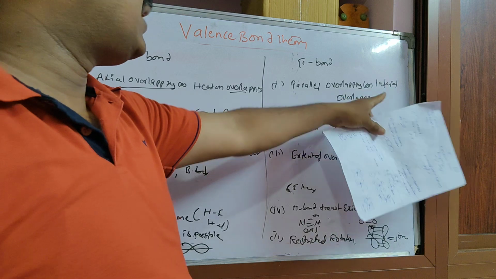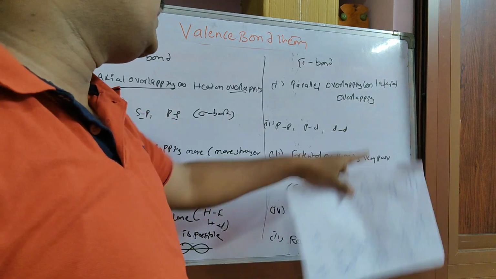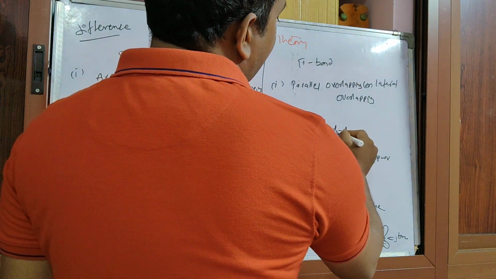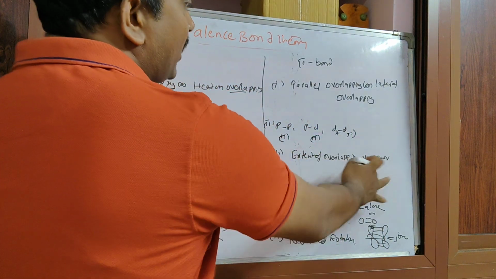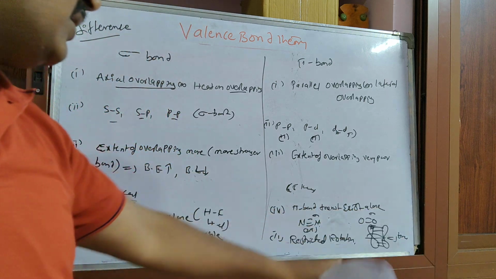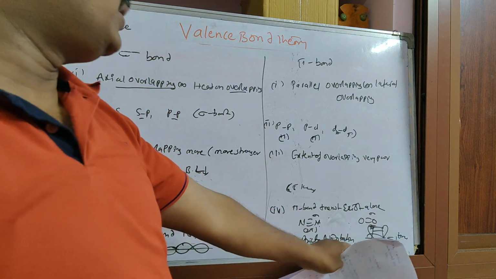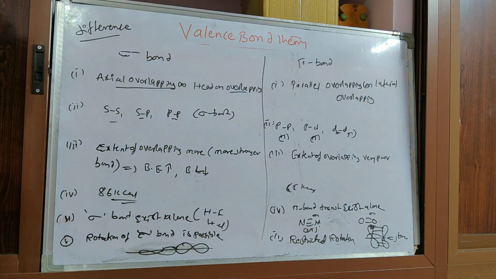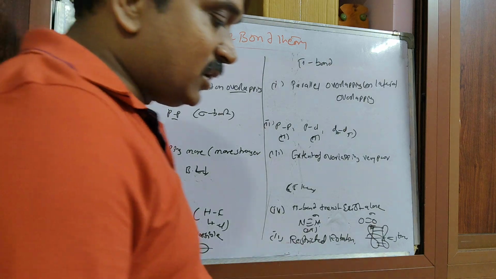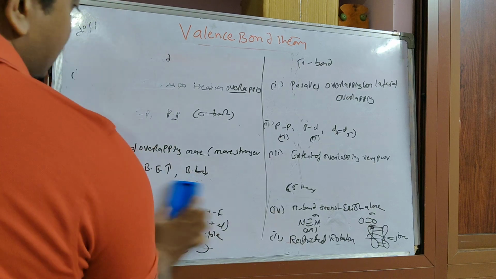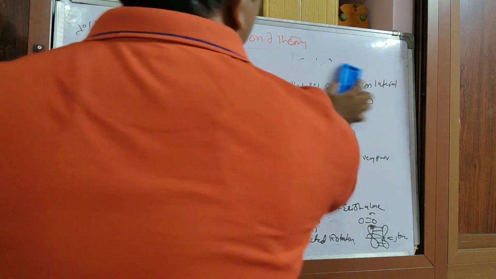In a pi bond, there is parallel or lateral overlapping, PP, PD, DD, with extent of overlapping very poor because it is sideways. A pi bond does not exist alone, only combined with a sigma bond, and only restricted rotation is possible. This is about valence bond theory, how bonds form. Thank you.